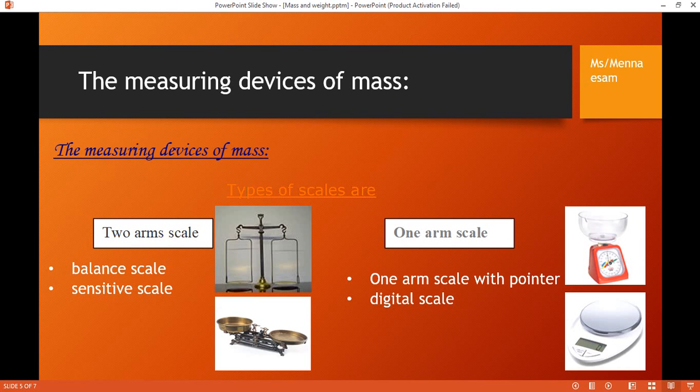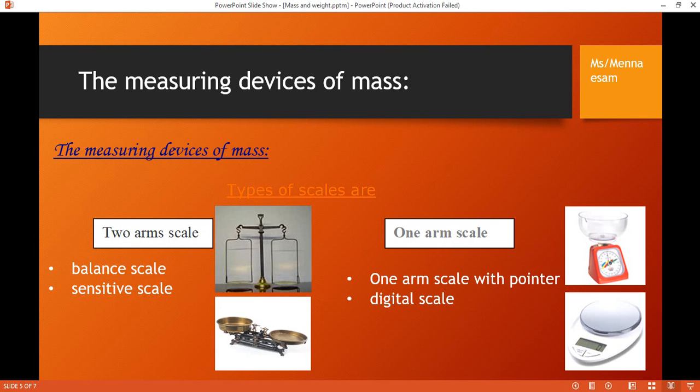And what about sensitive scale? This is called sensitive scale. I can measure small masses or large masses. What do you think? I can measure small masses with sensitive scale.